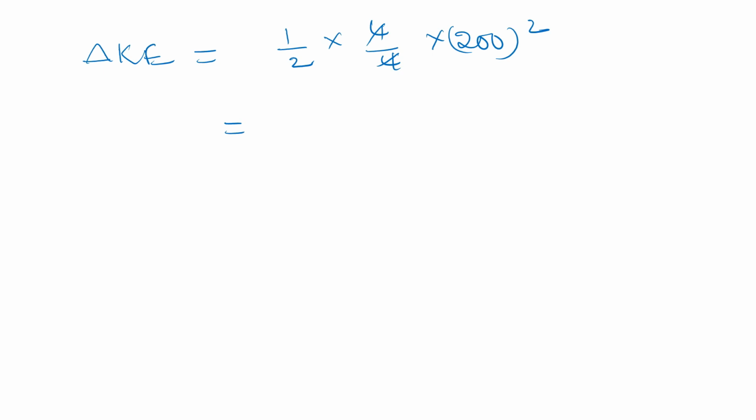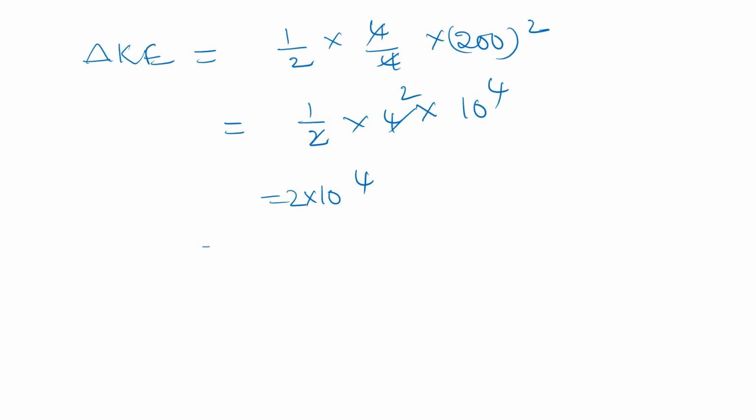Next, the change in rotational kinetic energy is equal to half into 4 by 4 into 200 whole square. 4 gets cancelled. 1 by 2 into, this can be written as 2 square is 4, 100 square is 10 to the power of 4, 2 ones are 2, 2 twos are 4. So that is equal to 2 into 10 to the power of 4.